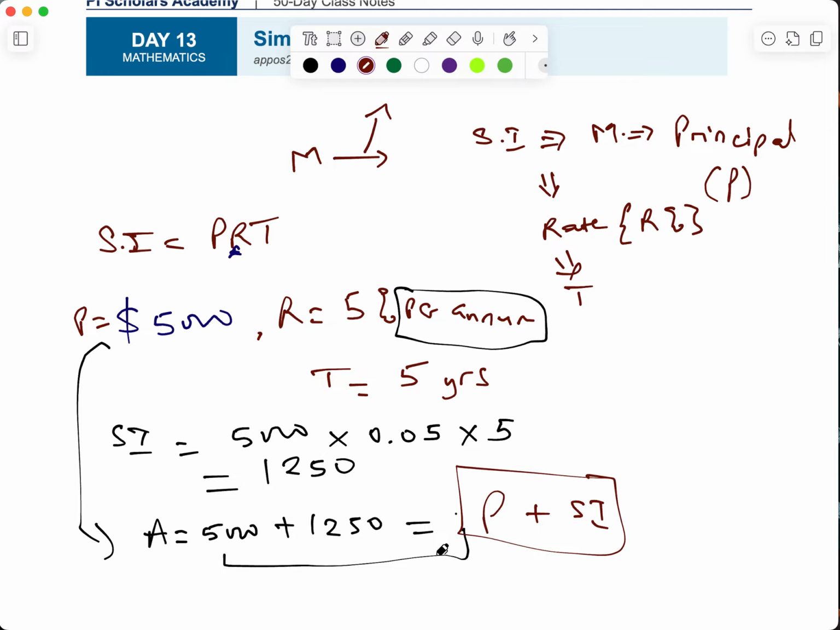But here's the thing. What if you don't want to save the money for that long? Let's say it is 5% per annum, and you only want to save this money for, let's say, 5 months. The way you have to do it is that time is measured in years, so you are going to have to convert some of these things. This is 5% per annum, but what you want is 5 months, so you have to convert the 5 months to years.